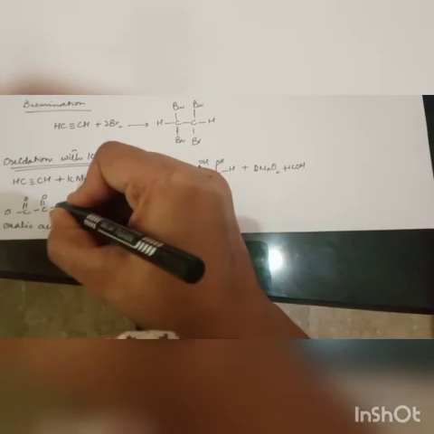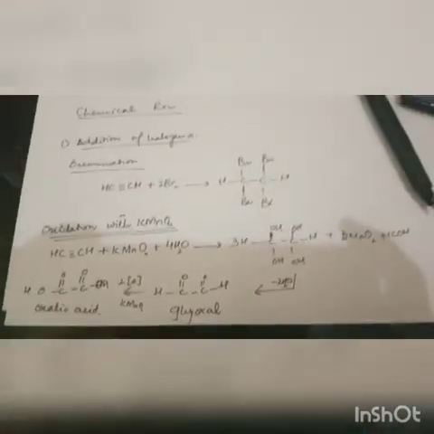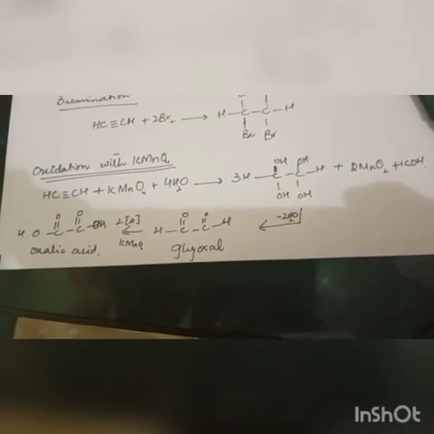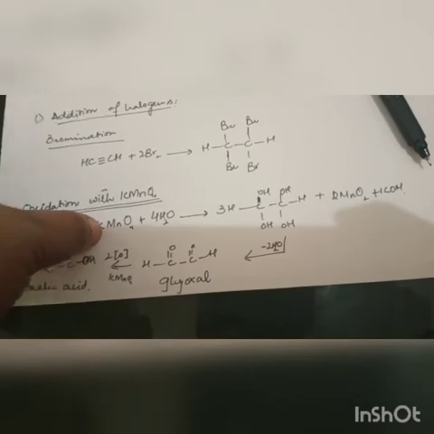These are the 2 chemical reactions of acetylene which are discussed in our book. Sorry, the formula of oxalic acid that I wrote is a little bit changed, it will be here like O and H. This is the oxalic acid. So this reaction is also used for the formation of oxalic acid.